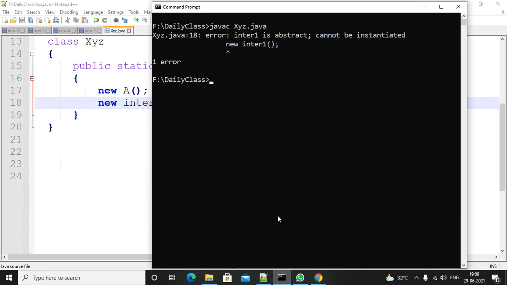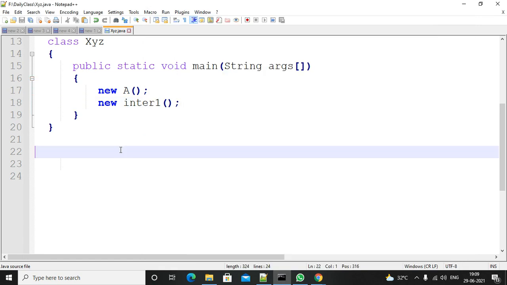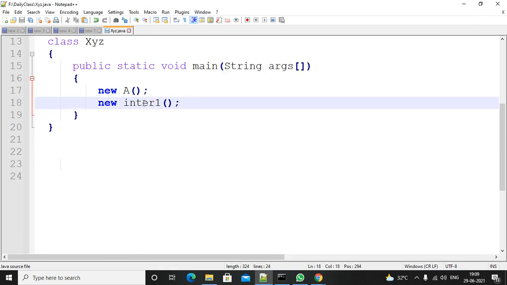Compile. So you are getting an error at line number 18, saying that Interface1 is abstract, cannot be instantiated. For interfaces, you are not supposed to create an object. I hope you are getting the point.